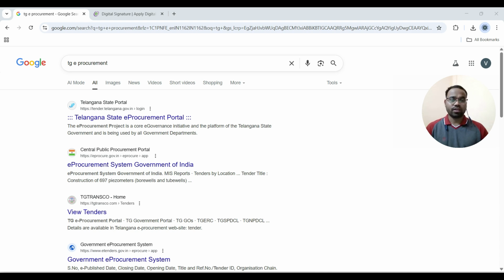First of all, we need to know why DSC is mandatory in Telangana tenders. The Telangana government's eProcurement portal requires a Class 3 DSC with signing and encryption for registering as a contractor or vendor, downloading tender schedules, submitting bids online, and encrypting and digitally signing documents. Without a valid DSC, digital signature certificate, you will not be able to log into the Telangana government's eProcurement portal and will be unable to submit the bid.